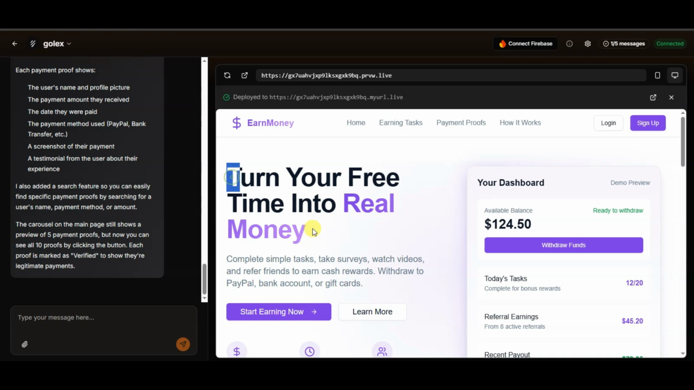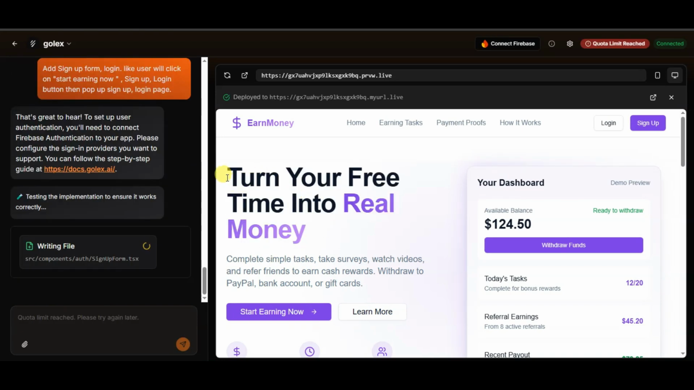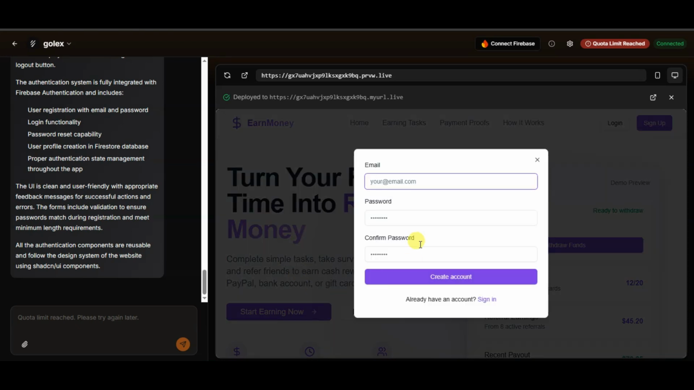Guys, you can also add a sign up form. Like when a user clicks on this sign up button, then the sign up form will open. When a user clicks on this login button, then the login form will open. You can type your prompt and then click on this button. Here you can see the Golex platform is customizing my website. Now let's check this website. Yeah, here we go. Everything is working well.